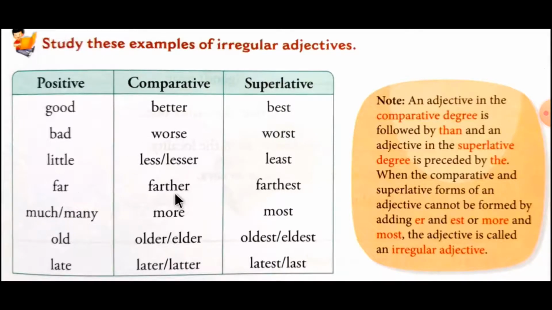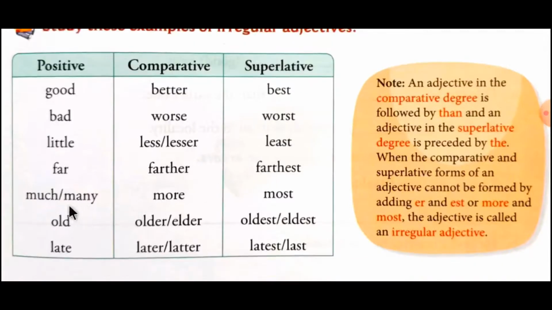Far becomes farther in the comparative degree, and farthest in the superlative degree. Then much or many will become more in the comparative degree, and most in the superlative degree. Old will become older or elder in the comparative degree, and oldest or eldest in the superlative degree. Last one is late, it will become later or latter, and latest or last in the superlative degree.